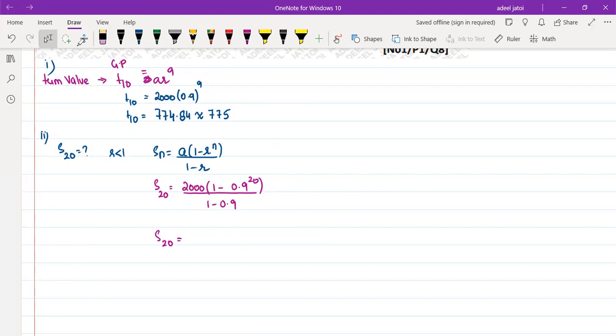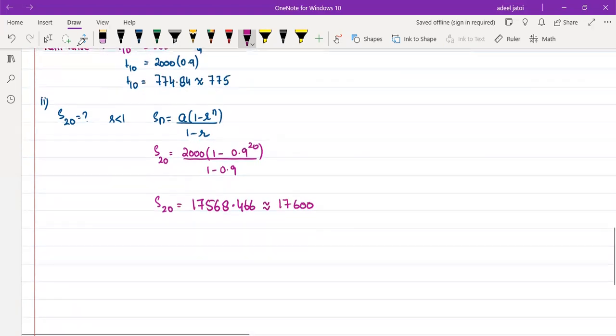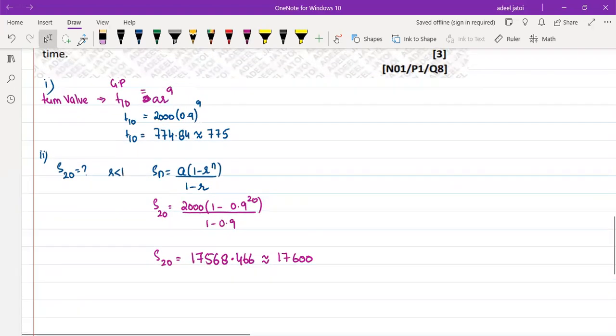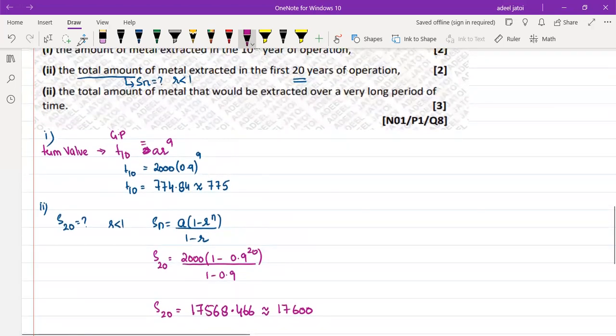Sum of 20 years will be 17568.466. So that means this should be 17600. Kindly confirm the answer. 17600 will be the answer. Please remember, you need to write down the original answer and then change it to the 3 significant figure answer.